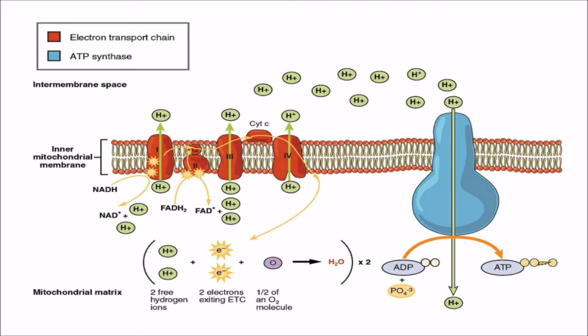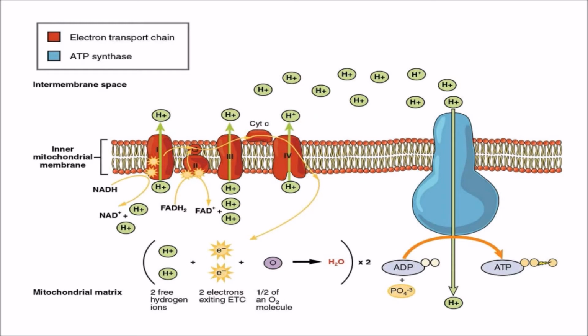So when an electron is donated by NADH to complex 1, that means there is simultaneous transfer of protons from the mitochondrial matrix to the intermembrane space, and complex 1, complex 3, complex 4, these 3 act as proton pumps and they pump protons to the intermembrane space during the electron transfer.